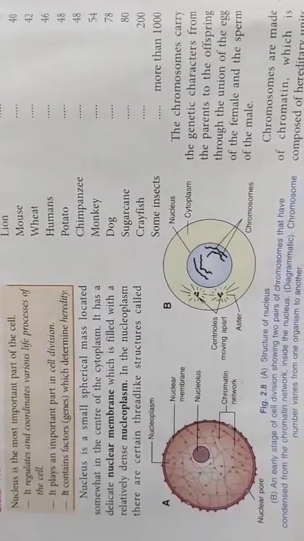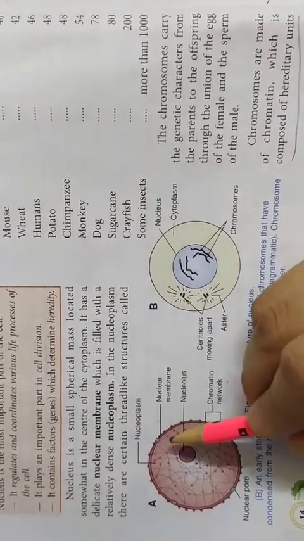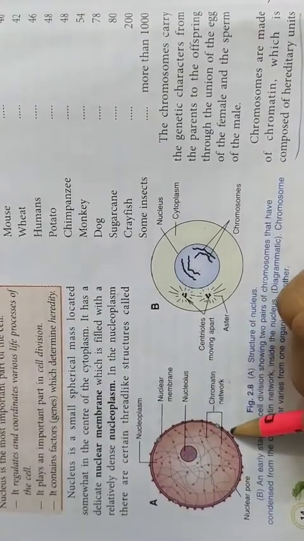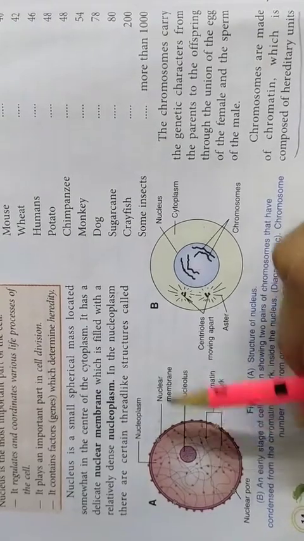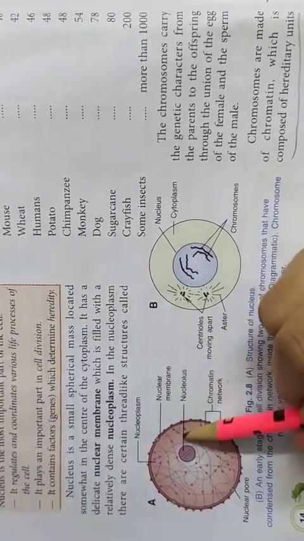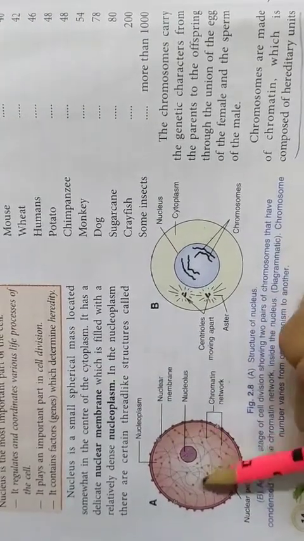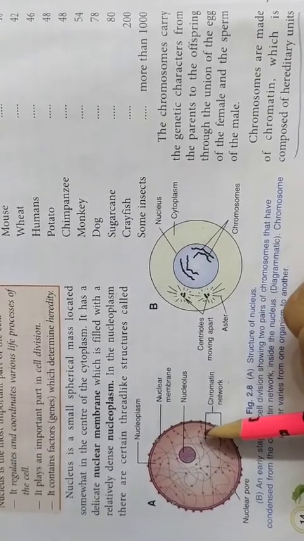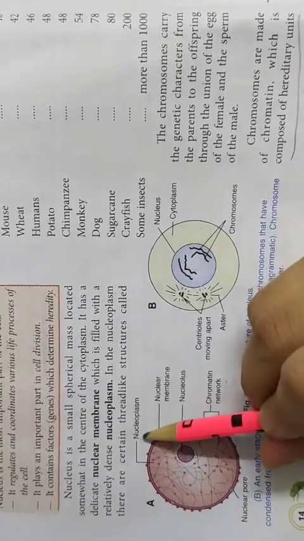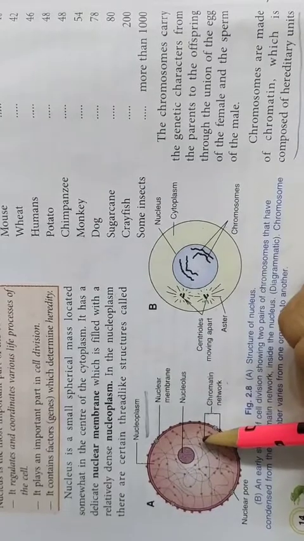Now we will study the structure of the nucleus. The nucleus is a dark stained body in the cell, and it also has a double membrane, outer and inner. This membrane is called the nuclear membrane. Like a cell has a cell membrane, the nucleus has a nuclear membrane. And you will observe a dense matrix, a fluid, in it. Like inside the cell, we called it cytoplasm, in case of the nucleus we will call it nucleoplasm. So nucleoplasm is the fluid inside the nucleus.